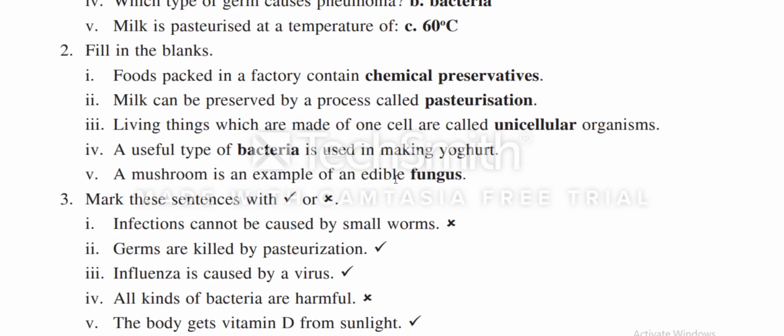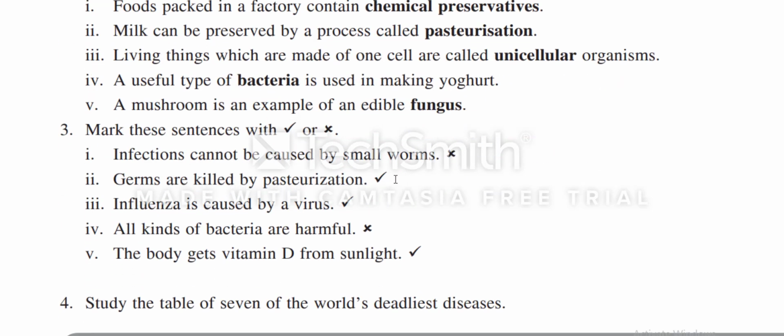So the next one, third part: mark these sentences, tick or cross. Infections cannot be caused by small worms, cross. Germs are killed by pasteurization, tick. All kinds of bacteria are harmful, cross. The body gets vitamin D from sunlight, tick. It's also correct.